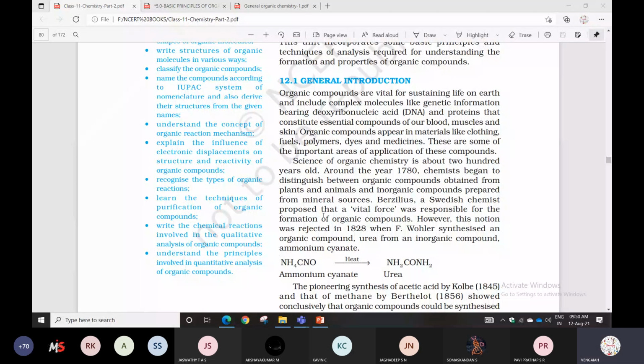The vital force theory said that only with the help of living organisms could you prepare organic compounds. But the first synthesis of an organic compound, urea, was done with ammonium cyanate, which is an inorganic compound. So the vital force theory failed and was not applicable. In 1828 the scientist Wöhler synthesized an organic compound.